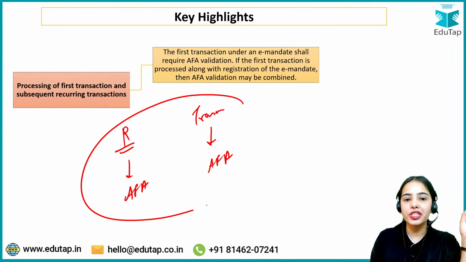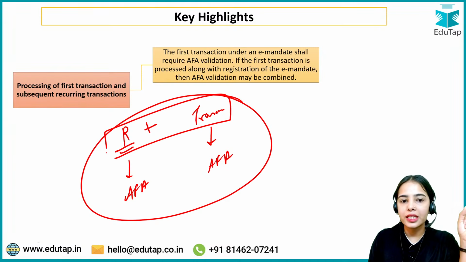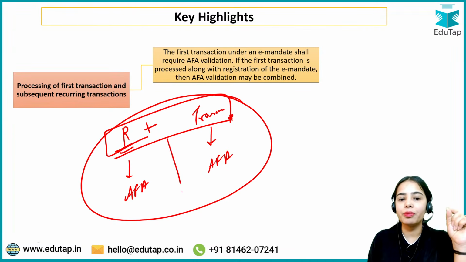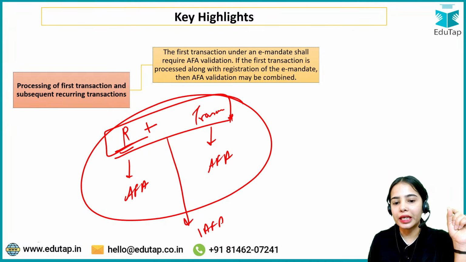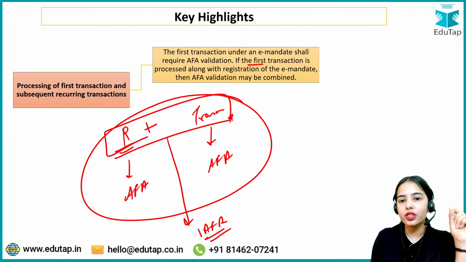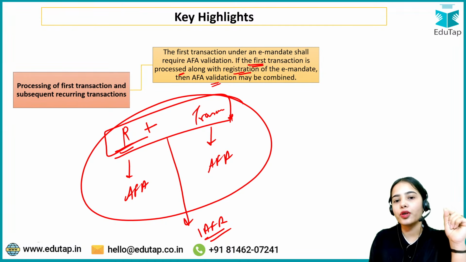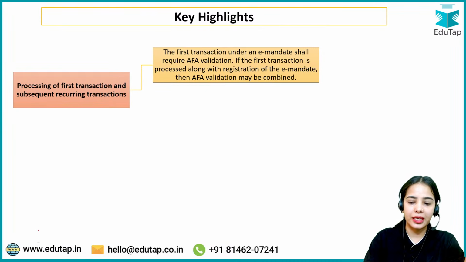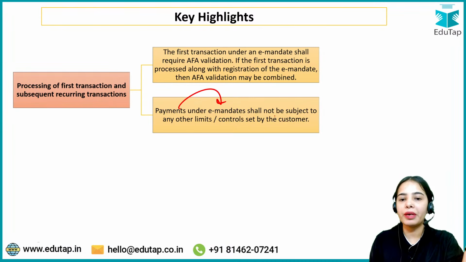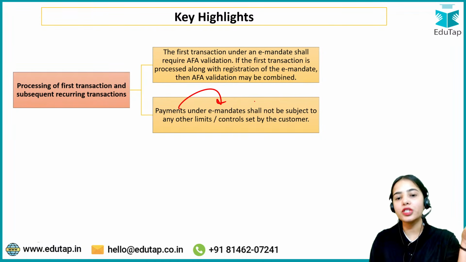But what if, while you are doing the registration, you are also initiating the first transaction? That means there will be only one additional factor authentication required. So if the first transaction is processed along with the registration of the e-mandate, then additional factor authentication may be combined and only one AFA will be required. That is the idea.